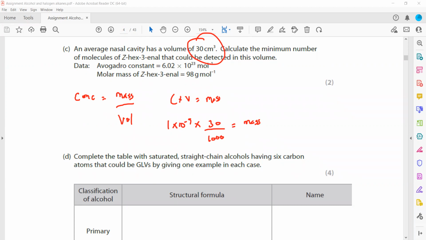After getting the mass, we can find the moles. How to get the moles? We have the formula: moles equals mass in gram over molar mass. So the moles, which was the main question, equal mass in gram, which is this whole answer, 1 times 10 to the power minus 9 multiplied by 30 divided by 1000. This will give us the total mass.